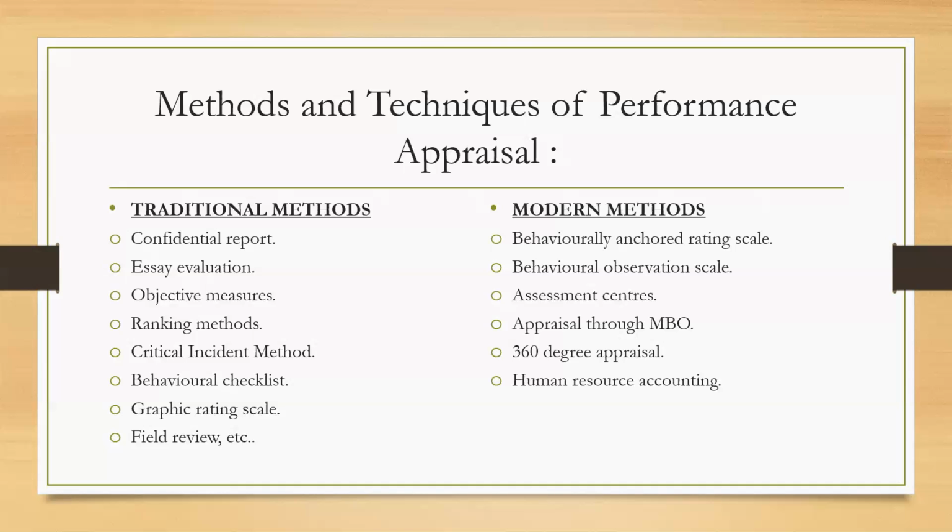Next comes the objective measures. These are the easiest thing I can say for doing the performance appraisal. In objective measures, we assess the performance in terms of numbers, such as the amount of product an employee has produced. If he is into manufacturing, how much he has produced, or if he is into sales, how many products a person has sold. So there are basically 5 types of objective measures through which we do this kind of measurement.